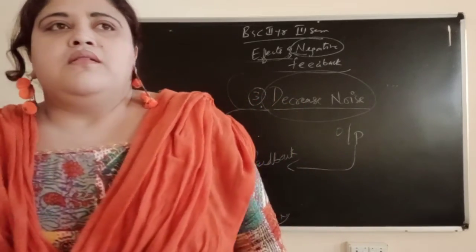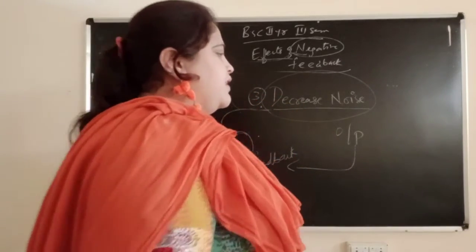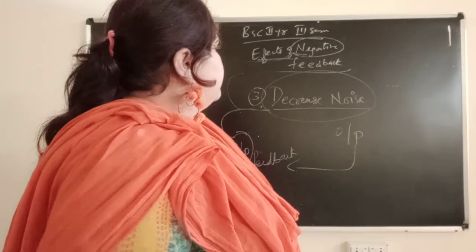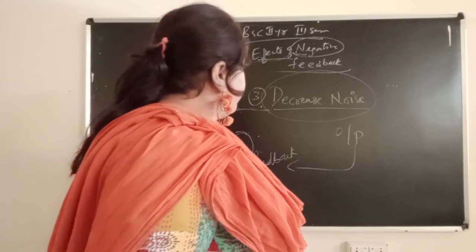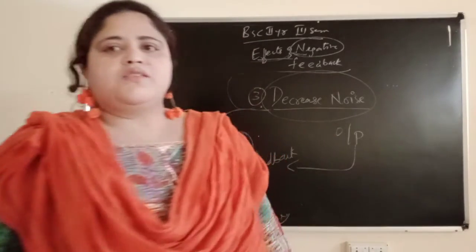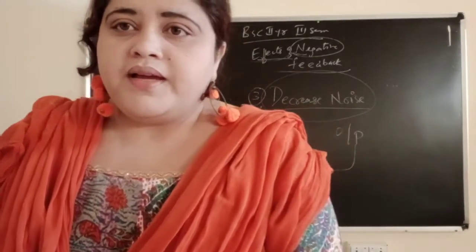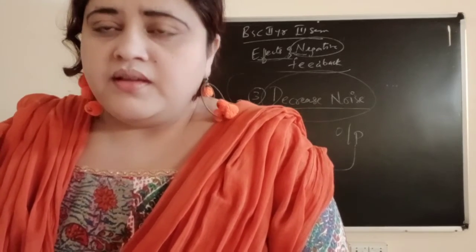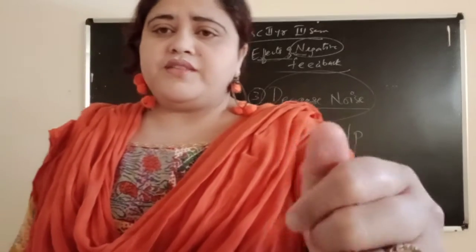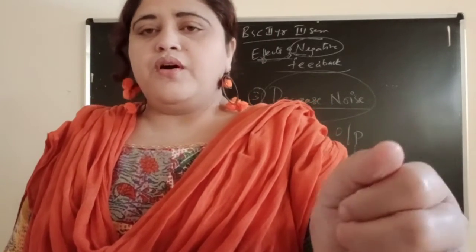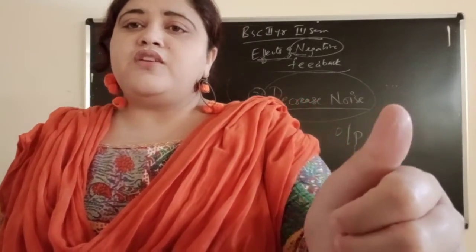So what is our main concept here? The noise which is present at the output will be fed back to the input, and by this the noise will be reduced. So we will say there is a decrease in noise.